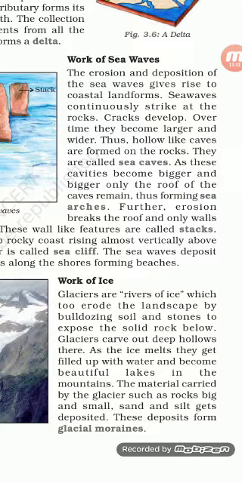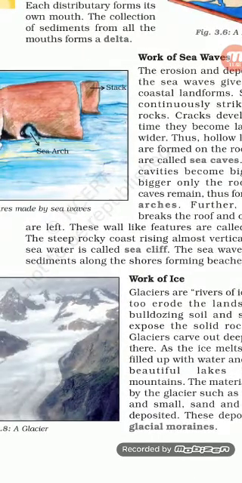Even then, these huge waves keep on striking inside the caves also, and finally the rock is completely broken from inside.